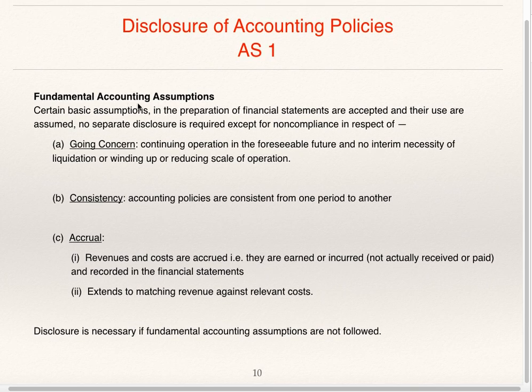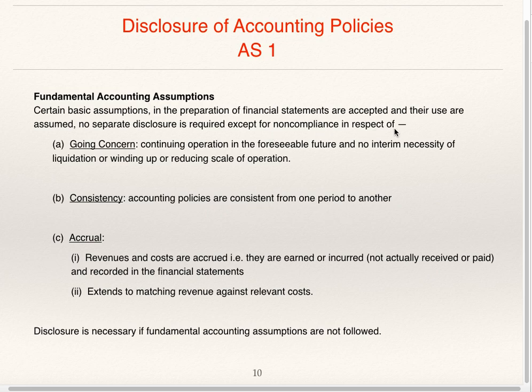Now we'll see fundamental accounting assumptions. Certain basic assumptions in the preparation of financial statements are accepted and their use is assumed. No separate disclosure is required except for non-compliance.